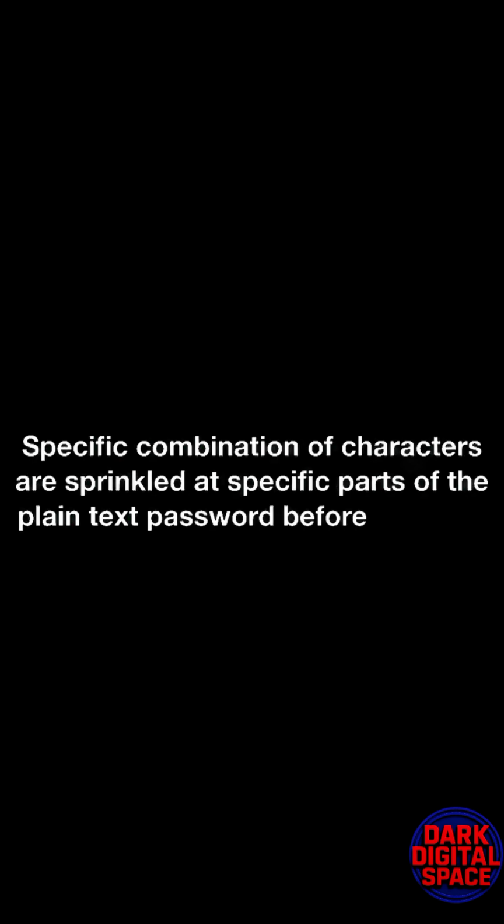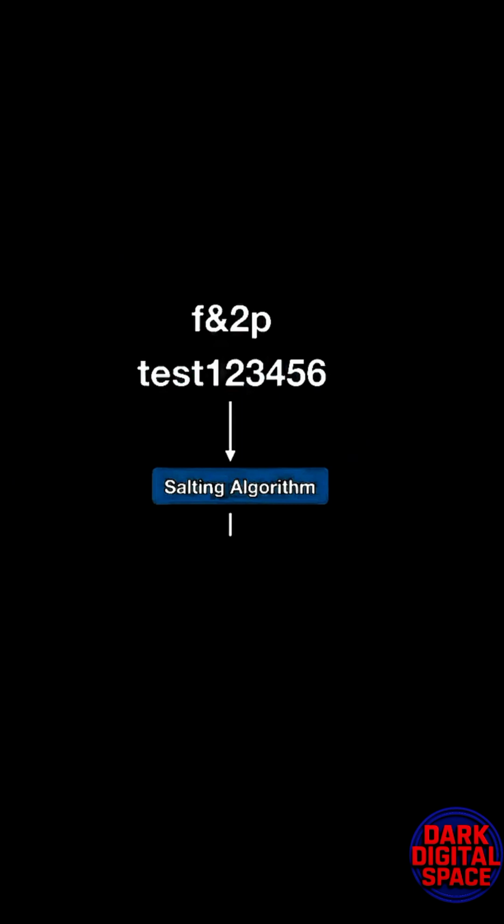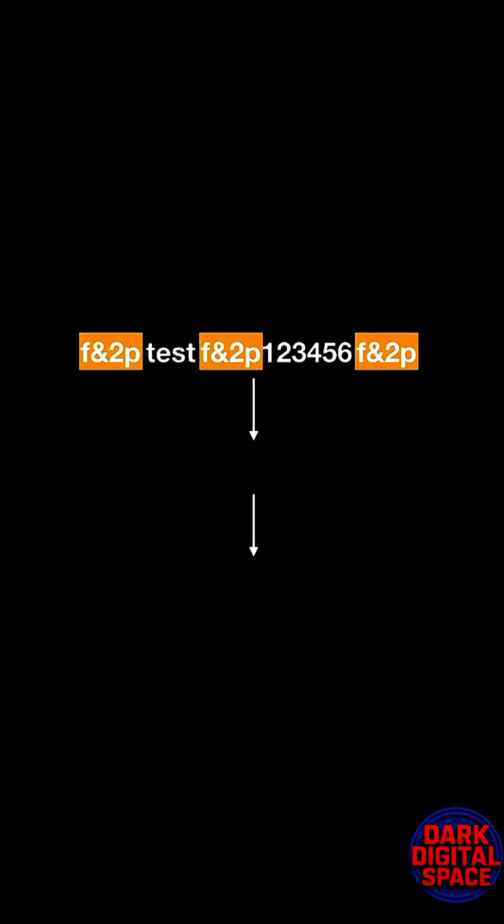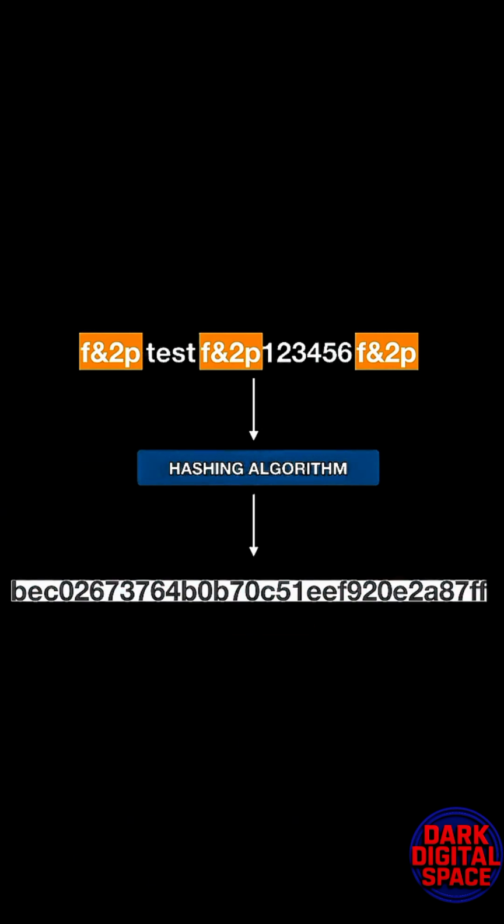A new technique called salting is introduced by security analysts to give hackers a hard time in cracking passwords. In this technique, a specific combination of characters are inserted at specific positions of the plain text password before hashing. Every company has its own salting algorithm and they don't make their salting algorithm public. For example, let's say Facebook's salting algorithm inserts a string f&2p at the beginning, after the third character, and at the end of the plain text password. After salting the password, the salted password is then hashed by a hashing algorithm.